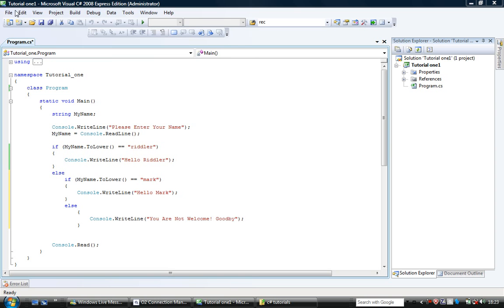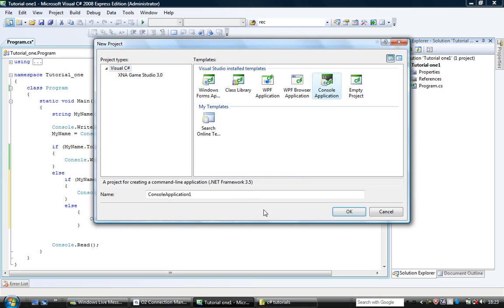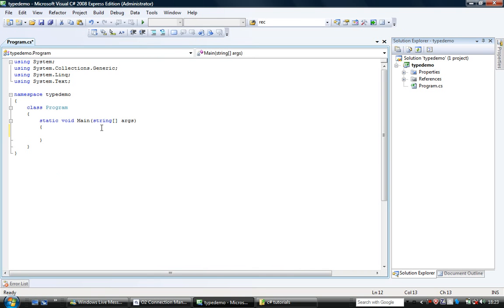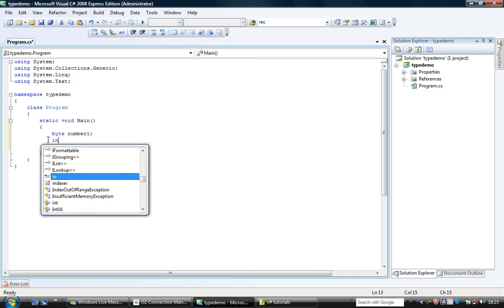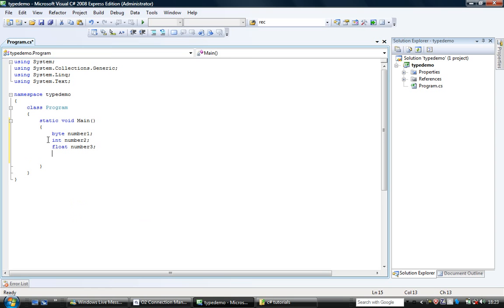So we're going to look at how we can get across a few of the hurdles contained in this. To do this, I'm going to create a new project, a C# console application. I'm going to call it type demo. Again, in the main, get rid of the string bit for now. We're going to declare some variables: a byte, number 1, an int, number 2, a float, number 3, and a double, number 4. I'm going to initialize them all with different data.